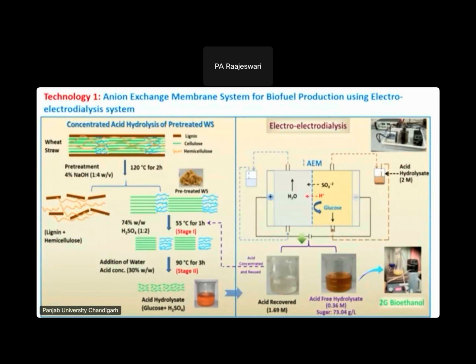Using this technology, we have demonstrated the production of bioethanol, and we have recovered around 90% of the acid, which can be reused in the next cycle of the acid hydrolysis process.